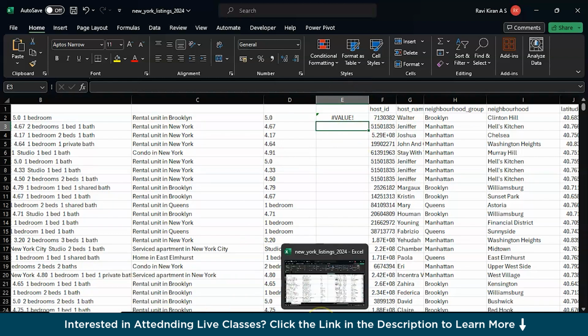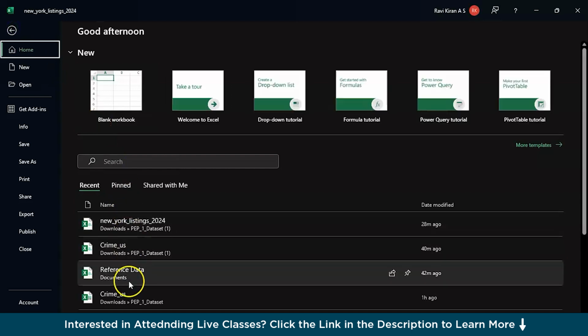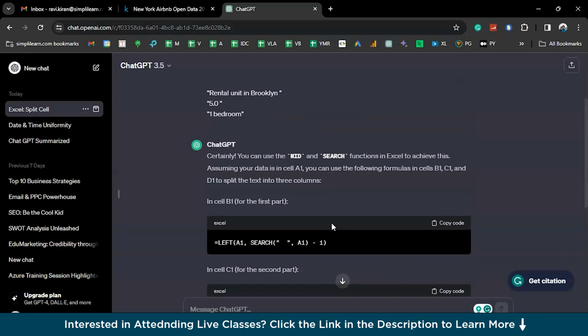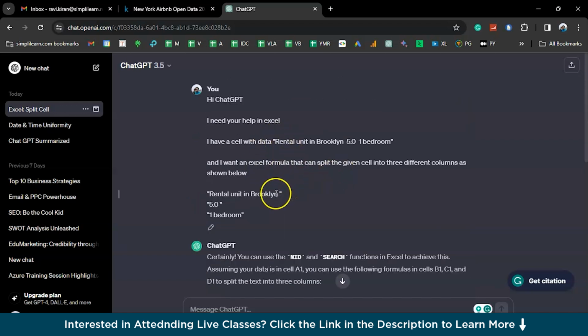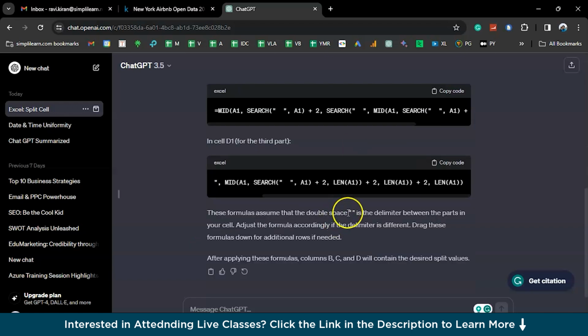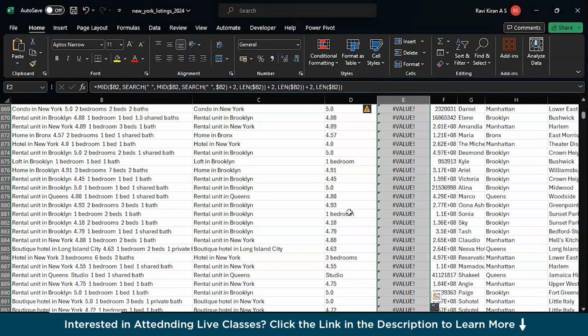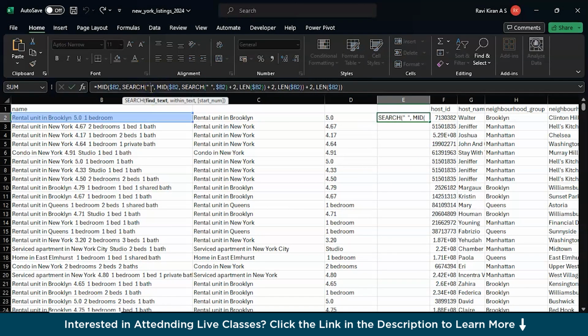Let's check the formula properly once again. I have a reference dataset of this. Let's try to open the reference data and check the formula. So I think it's with the prompt. So we gave the prompt in this way. So it has double spaces somewhere. So I think let's check the formula once again. Go back to the original dataset, Control Z, and here I think we have single space. No, we have double space. That's the problem.